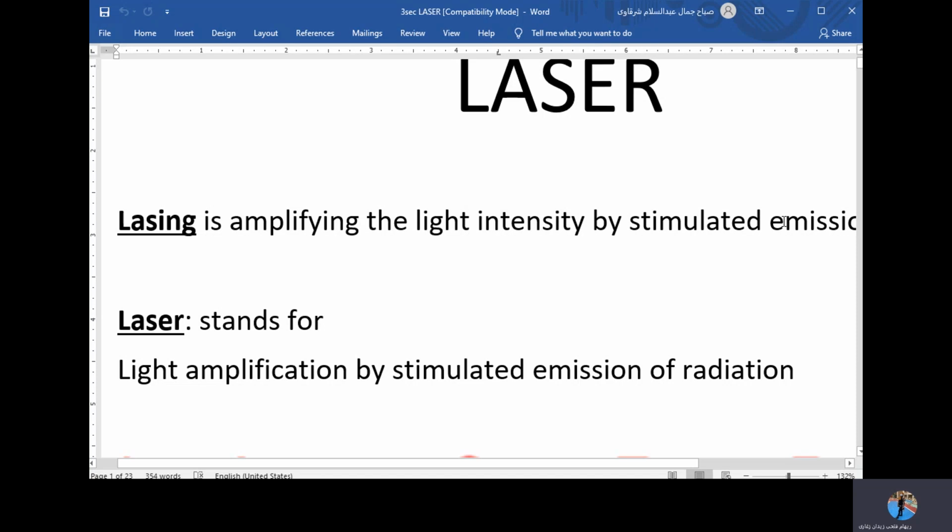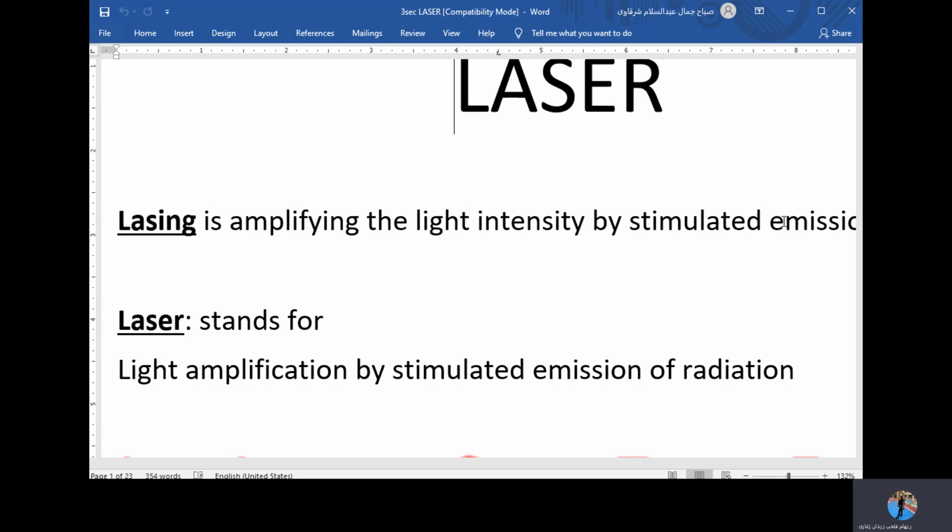If I have light, and this light has a certain intensity, and I would like to increase this intensity, I have many ways to do it, but laser is all about stimulation of the intensity of light. So I amplify. Amplify means to magnify or make it bigger. I amplify the light means I increase the intensity of light, and I do this by a process called stimulated emission. We will study everything about the stimulated emission later, but let's now talk about where the word laser comes from.